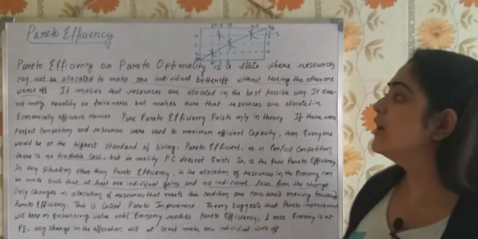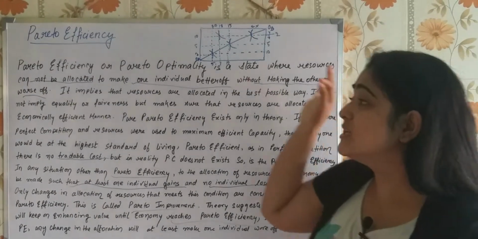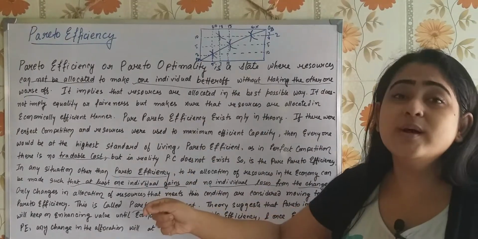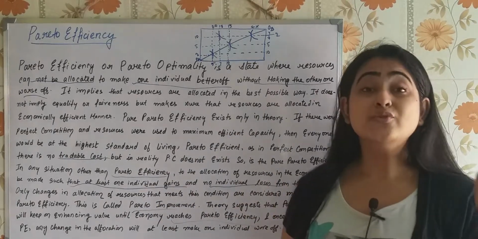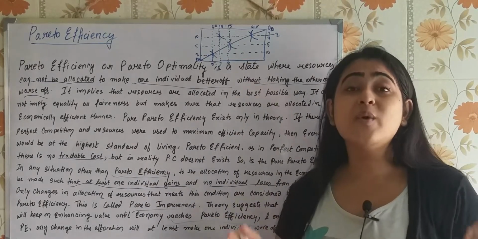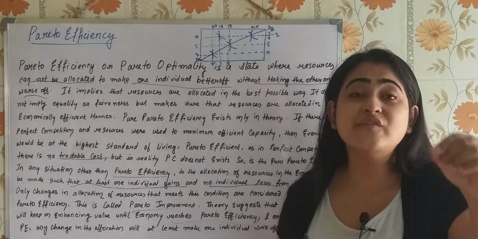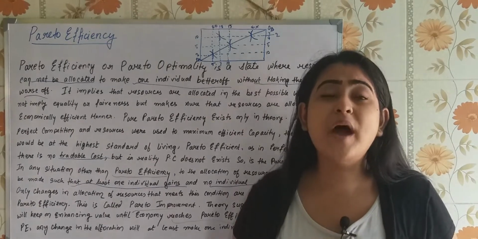So if you see here, Pareto efficiency or Pareto optimality is a state where resources cannot be allocated to make one individual better off without making the other one worse off. So to make one individual better off, another one has to be worse off. Okay, this is called Pareto efficiency or Pareto optimality. There is another concept which is called Pareto improvement.